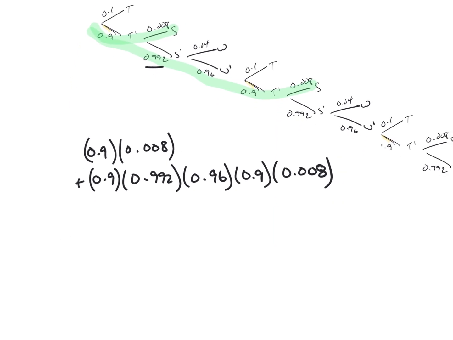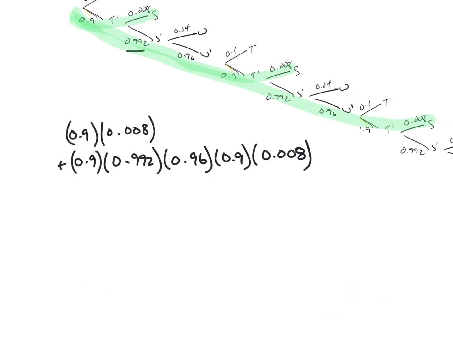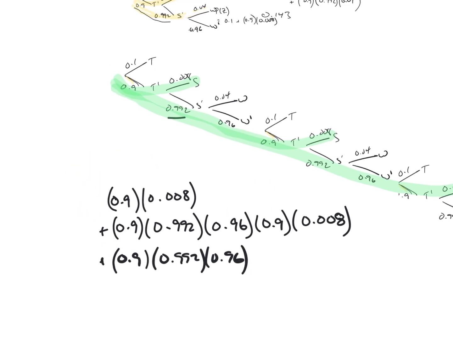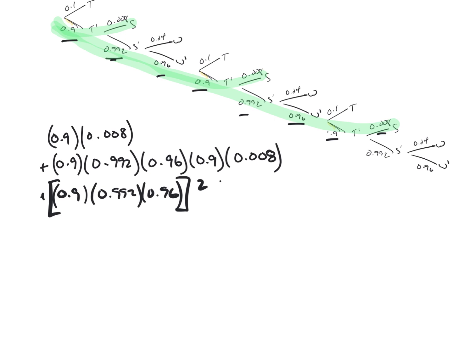If I go to the next day, I'm going to come all the way down here and all the way to school. So if I follow along there, it's going to be plus 0.9 times 0.992 times 0.96. Then I'm going to do those same three values again, so that means I am going to square that. And then I have 0.9 times 0.008.